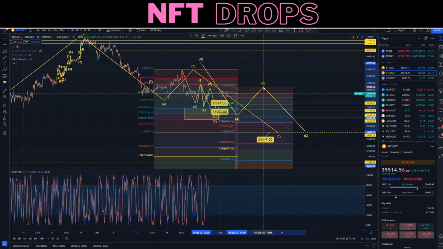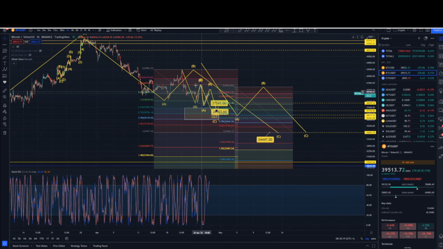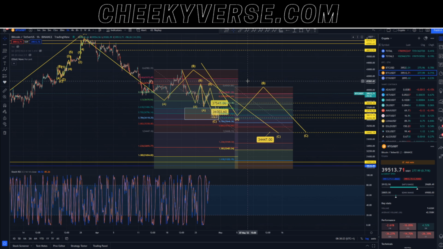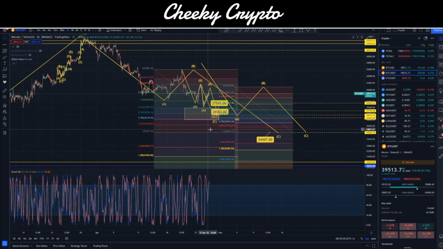But again, these are very unpredictable moves, so I would expect some kind of bounce from this low upwards, okay, but again, we won't really know where that's going to go until those waves come in, but I would expect a bounce of sorts, and then we would basically look at this high point being kind of the maximum threshold that we would consider, about 40k, and then pulling on down as we head towards $34,000.